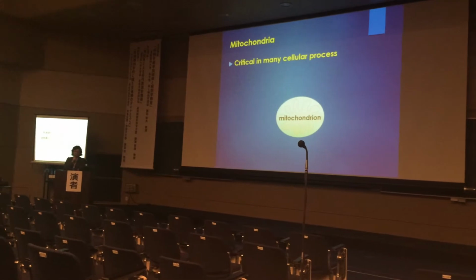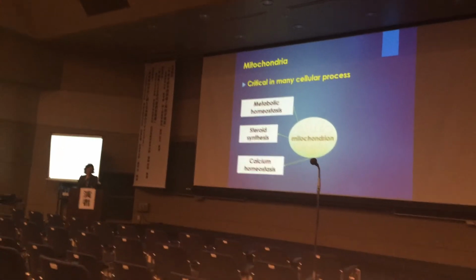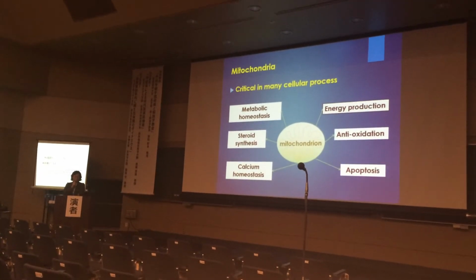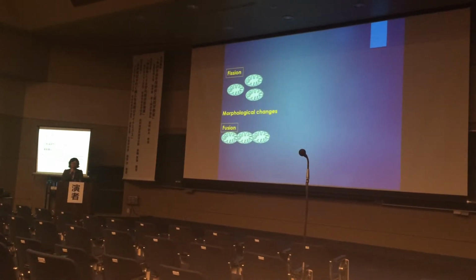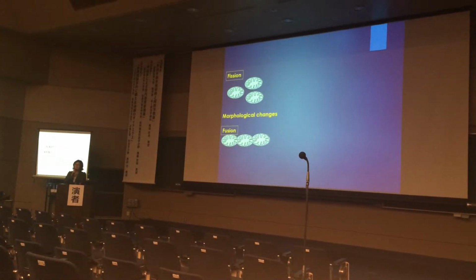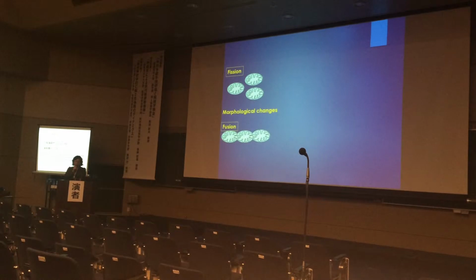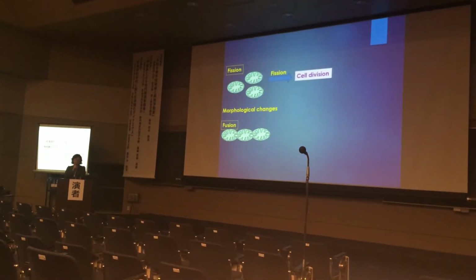cellular processes such as metabolic homeostasis, steroid synthesis, calcium homeostasis, energy production, antioxidation, and apoptosis. Mitochondria are dynamic organelles, which means their morphology can be changed by balancing between fission, fragmentation, and fusion, elongation. Mitochondrial fission is important for cell division.